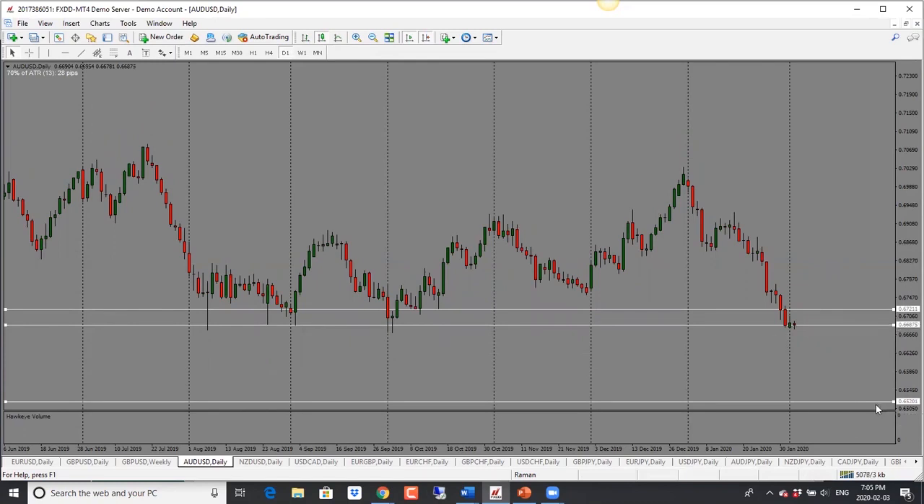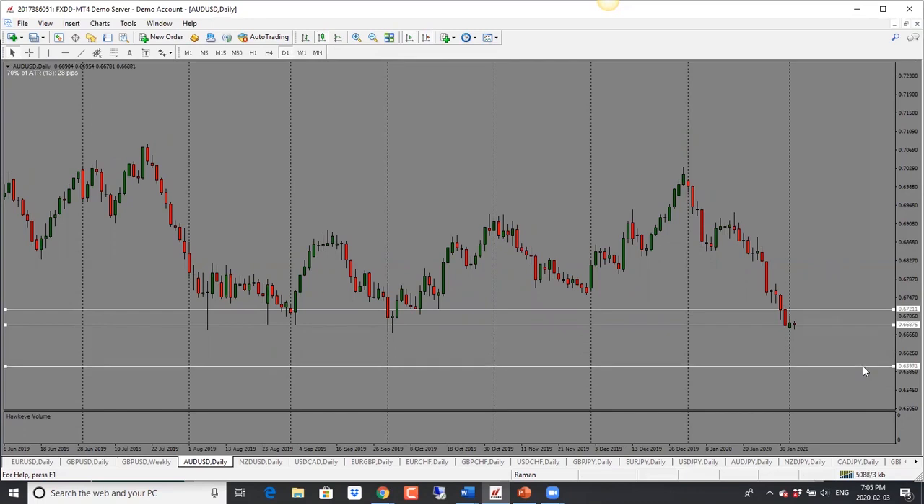So next target here would be 0.66. 0.6600. So in this case, the type of move I would look for will be a pullback, hold, and then drop here. So we need to see it stay below this level.